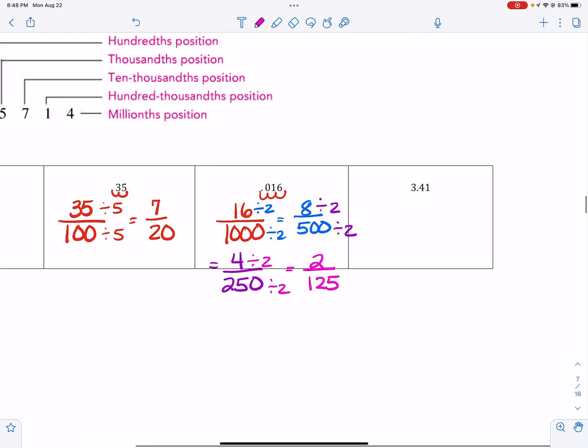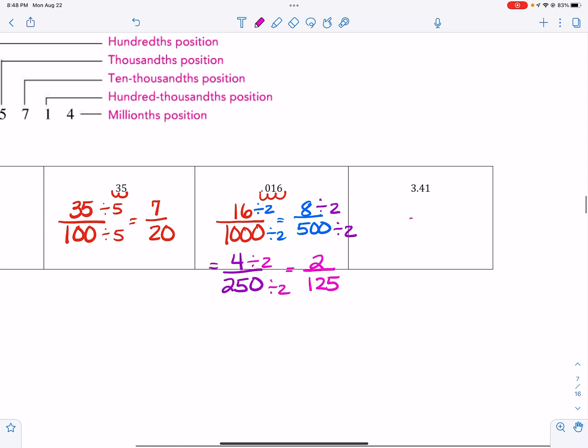Okay. Now in this last one, again, if there is a number in front of the decimal point, that means there is a number in front of the fraction. And so all you have to worry about is put 41 in the numerator. There are 2 decimal places after the decimal point, so that means that there's 2 zeros. And so I wouldn't change it to an improper fraction unless they specifically ask me. I would just leave it as 3 and 41/100ths.